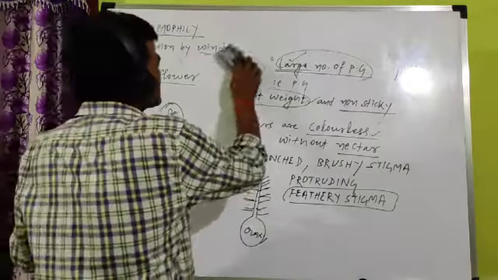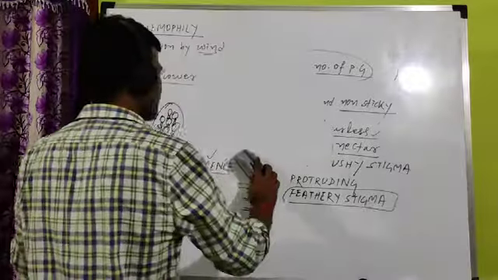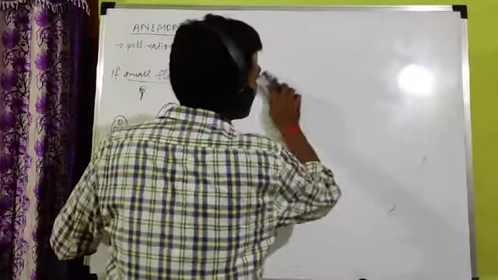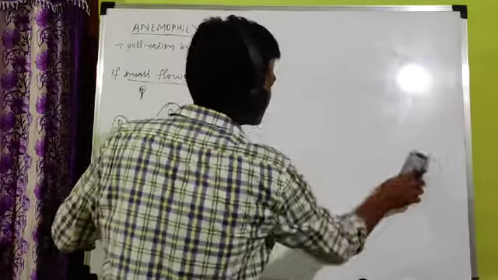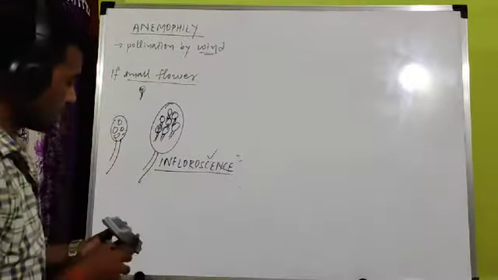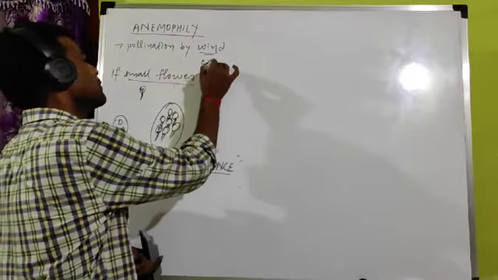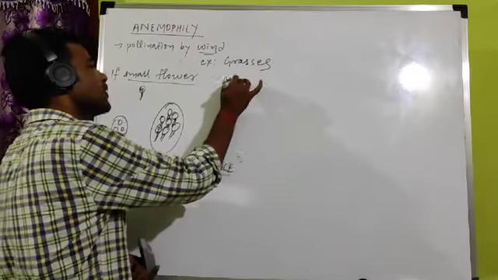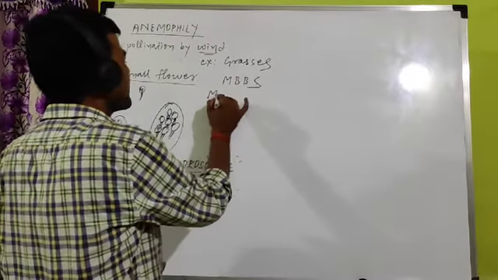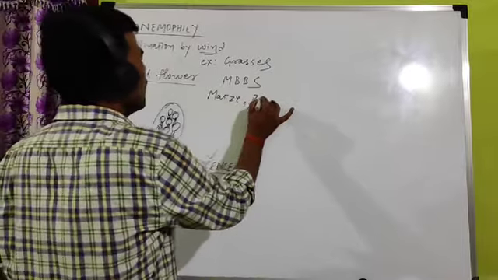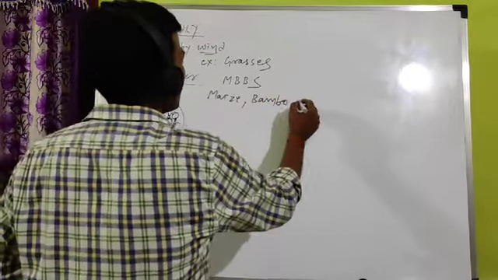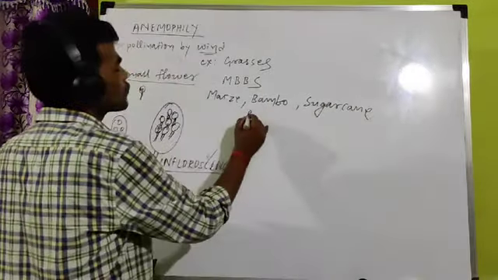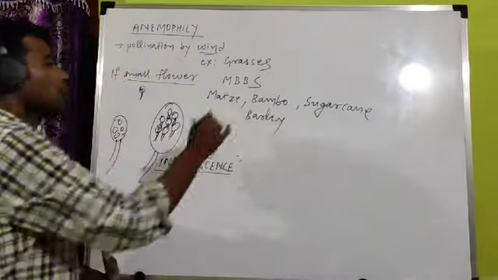Okay. But now come to example. Example of this anemophily. Anemophily is quite common in grasses. Very important question. Frequently asked in NEET. The wind pollination is quite common in grasses. Example, if you come to example of wind pollination, it is quite common in grasses. In addition to grasses, it is common in MBBS. MBBS means maize, bamboo, another is sugar cane. These are common example. With bamboo, you can also add barley, or only bamboo you remember.